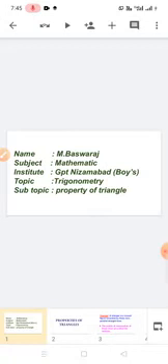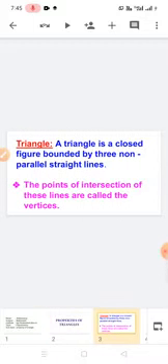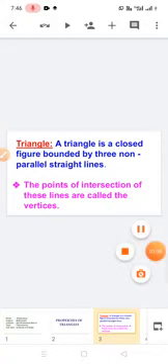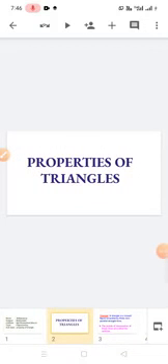So using three non-parallel lines, two of the lines are intersecting at one point. At that time we'll get the vertex. The intersection point is the vertex, and the angle.